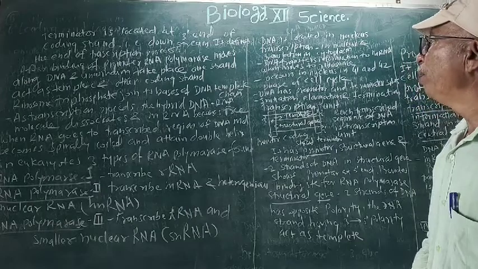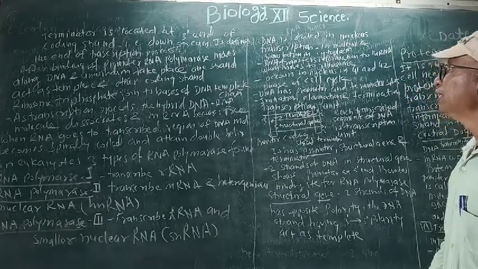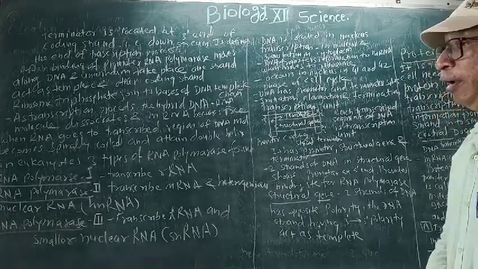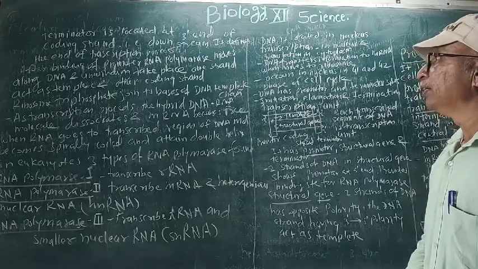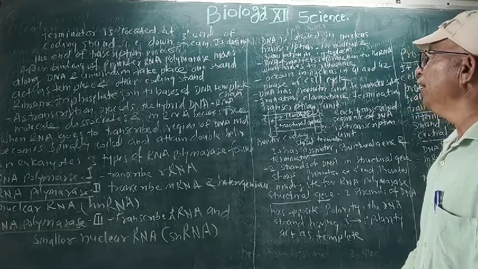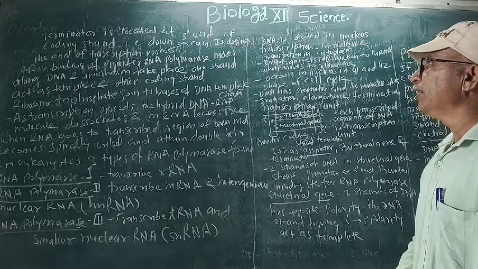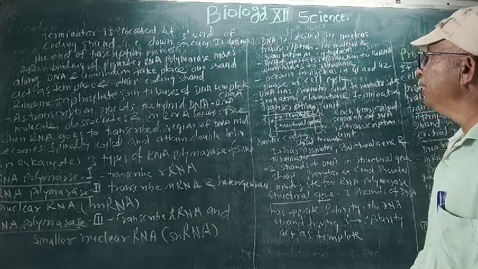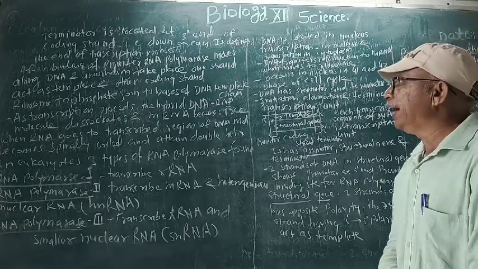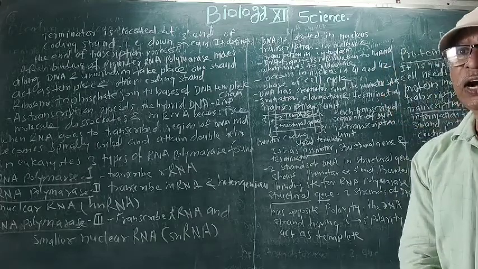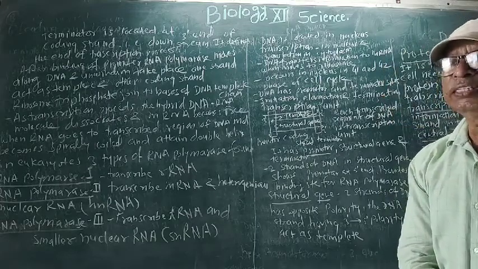After binding of promoter, RNA polymerase moves along the DNA, unwinding takes place, and one strand acts as template and the other as coding strand.